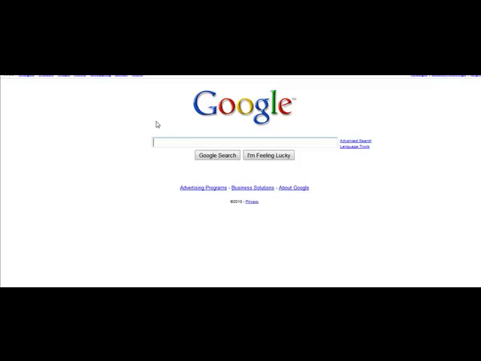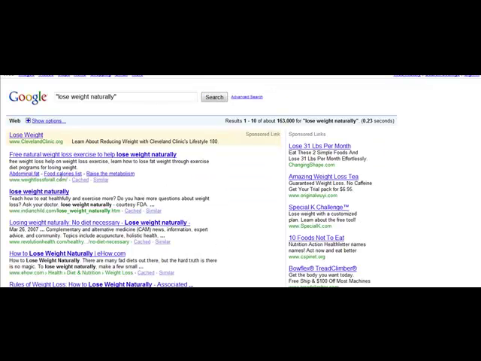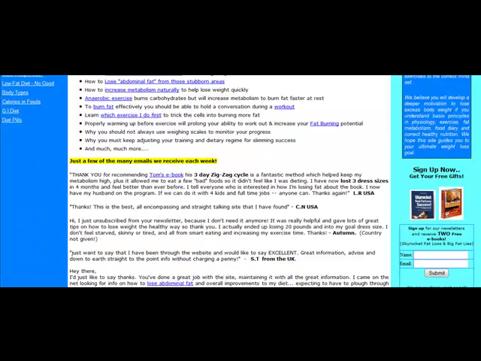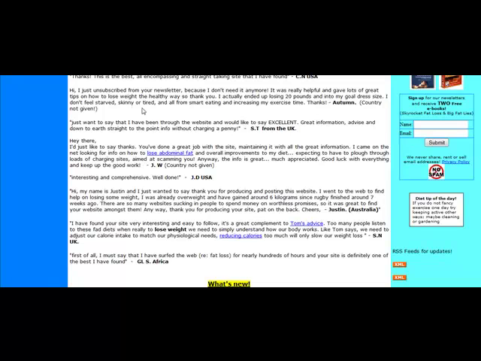Like for example, let's say that the keyword phrase is lose weight naturally. So you could go into quotes here, type in lose weight naturally, and get some possible articles that have already been written on this subject. And so, here's one, weight loss for all. You could just go visit this website, for example, and grab a few tidbits of information, maybe if they have anything. Sometimes it might just be a sales page, but if it is like an article, like this one is, you might be able to pull off some information that talks about it.